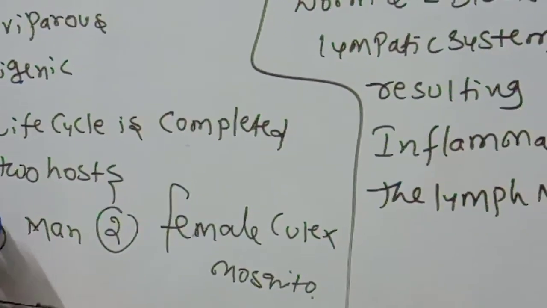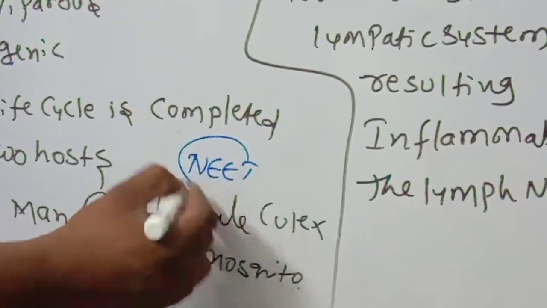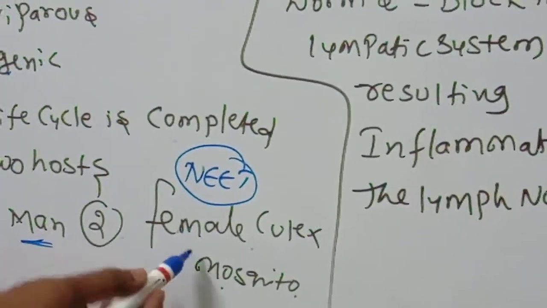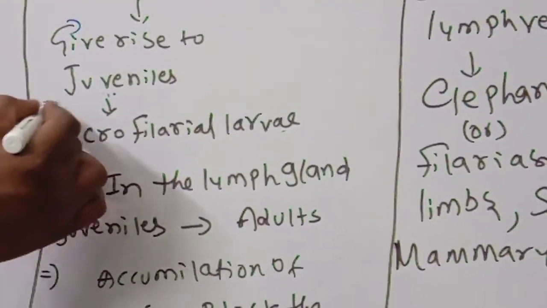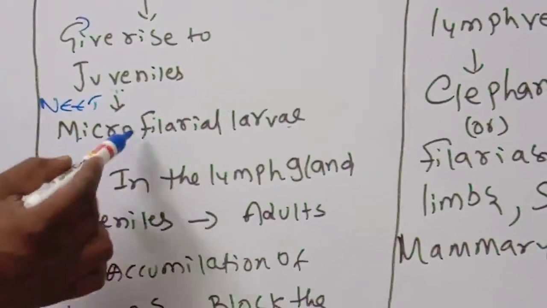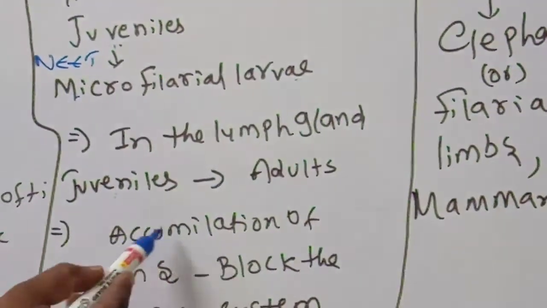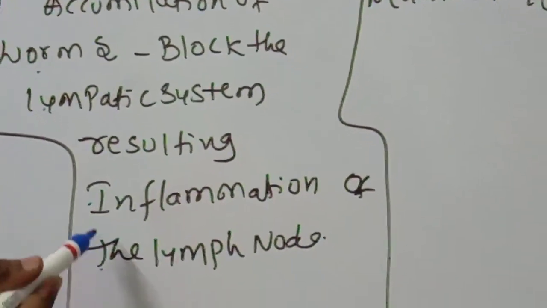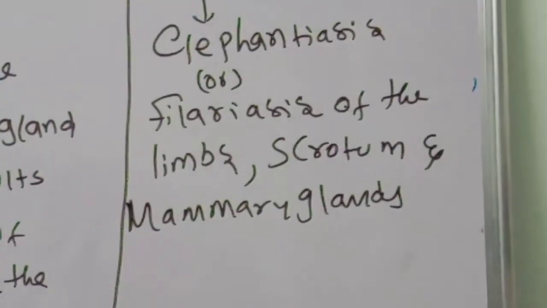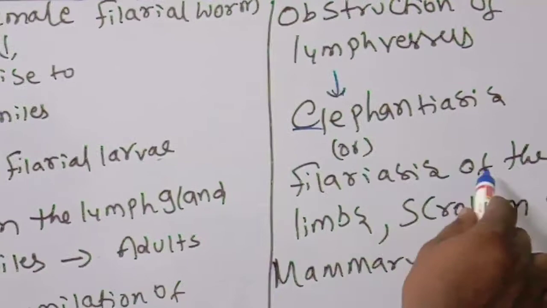Number one, first host is man. Second host is very, very important, female Culex mosquito. The female filarial worm gives rise to juveniles, means young ones, the microfilaria larvae. In the lymph glands, these juveniles will develop into adults. Then accumulation of these worms blocks the lymphatic system, resulting in inflammation of the lymph nodes. Obstruction of lymph vessels leads to elephantiasis or filariasis of the limbs.